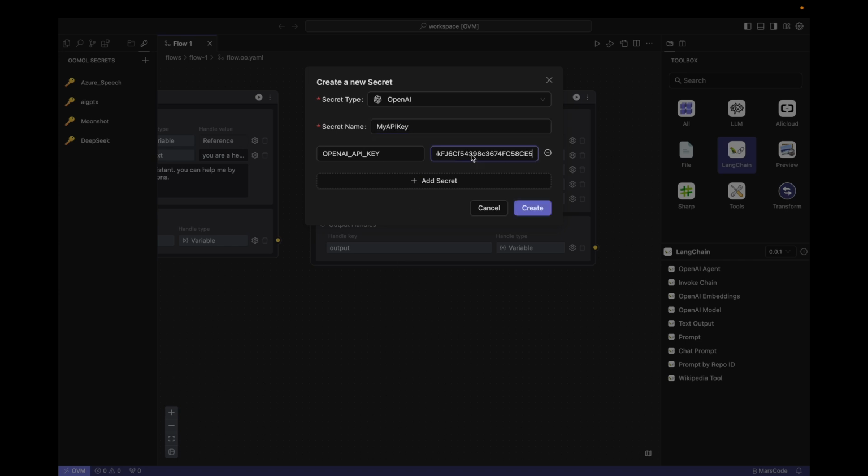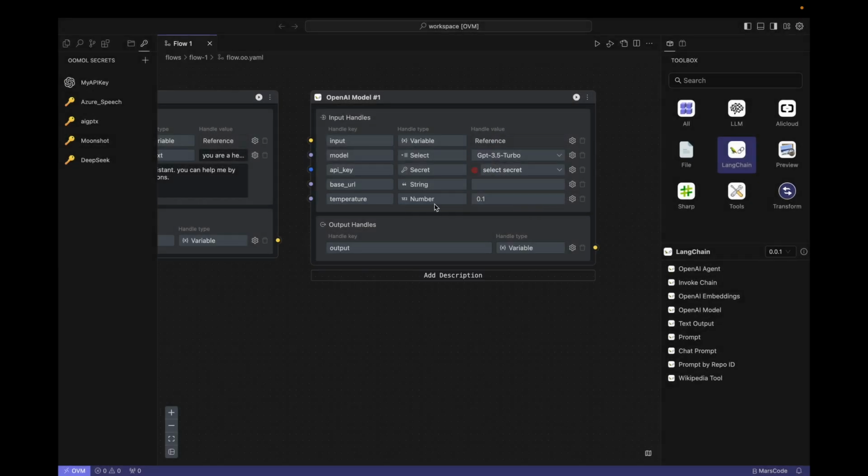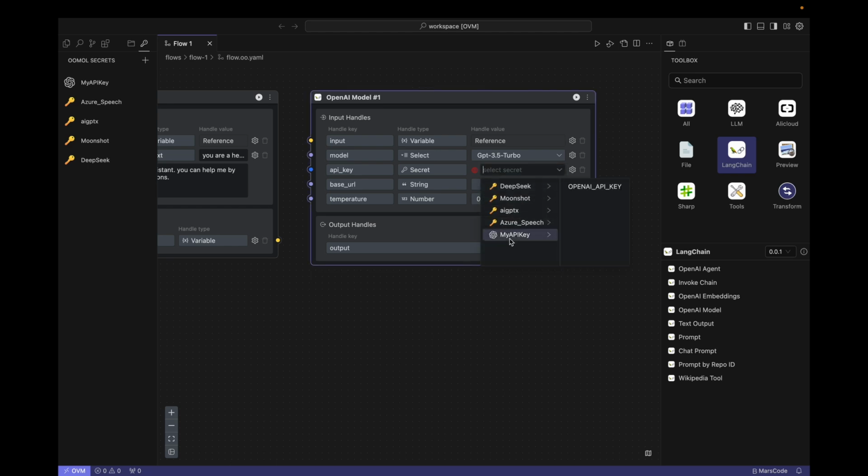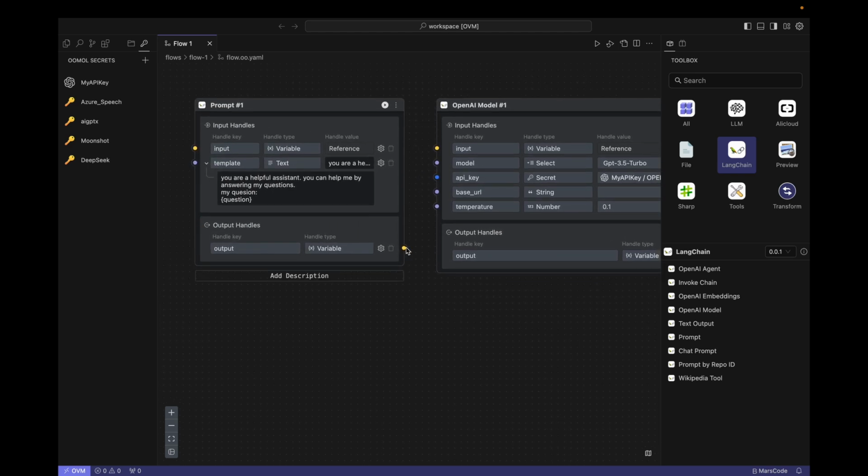Copy and paste the API key here and you're done. After that, you can find the API key you just created here and select it. The other options are configurations related to OpenAI, and we don't care about them here, just keep them at the default values. Then, connect the prompt template created earlier to the OpenAI model.